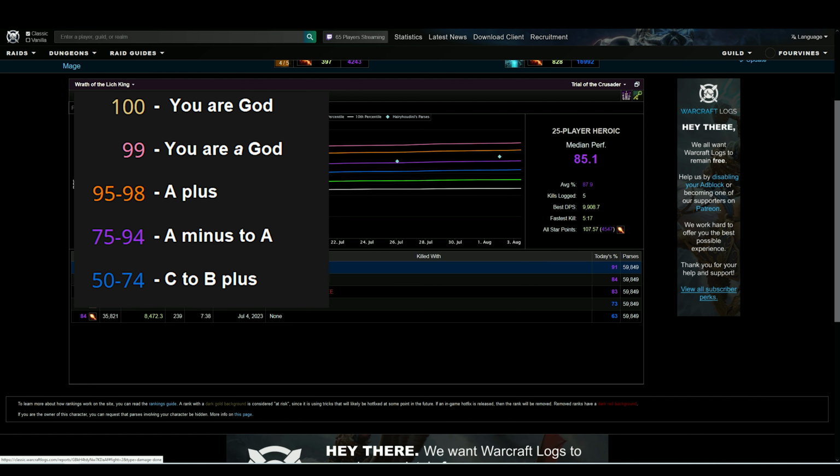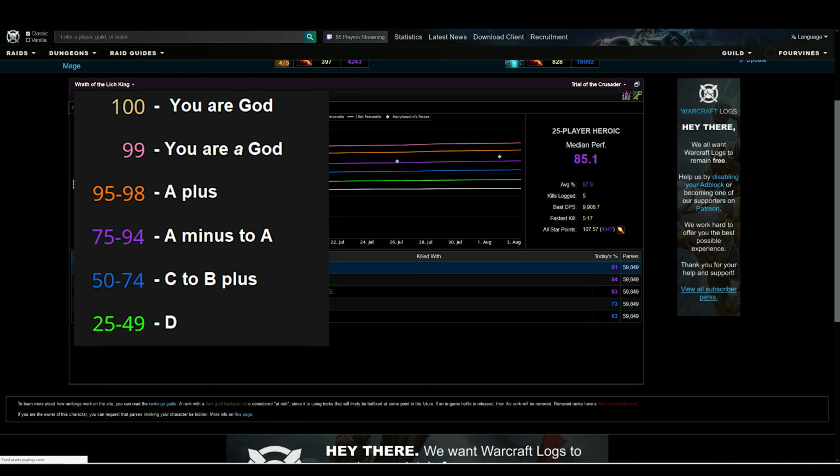In the blue range, it's 50 to 74. That's kind of in the C to B+ territory. Generally, either you're vastly undergeared, say 10 item levels below where you should be, and you know your character really well, so you should be parsing blue, maybe purple sometimes. But there are usually some mistakes being made that are correctable, things that are just little positioning type changes. You're generally doing your rotation correctly, that kind of thing. There's just some cleanup to do.